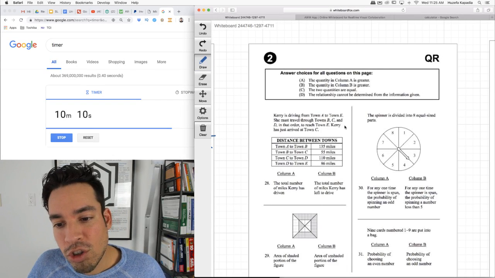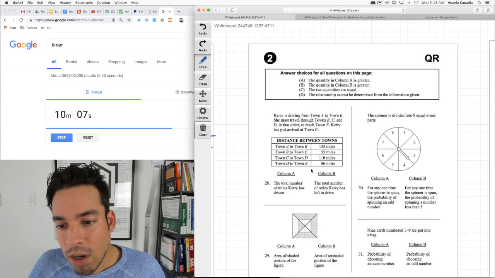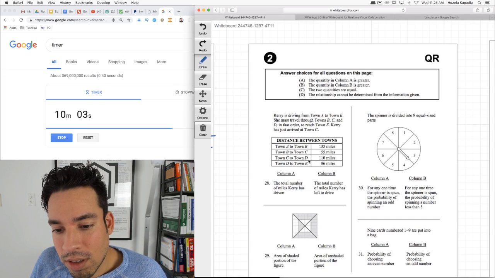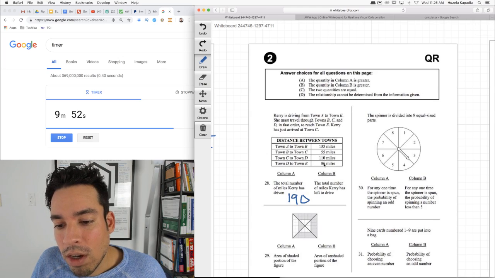Carrie is driving from town A to town E. She must travel through towns B, C, and D in order to reach town E. Carrie has just arrived at town C. So she's here. So total number of miles Carrie has driven: she's just arrived at town C, so she's driven 135 plus 55, which is 190. And how far she has left to drive, which is 110 plus 86, which is 196. So B is bigger.